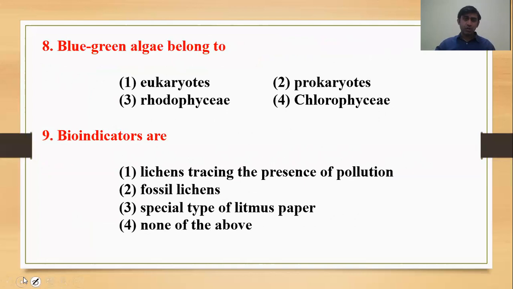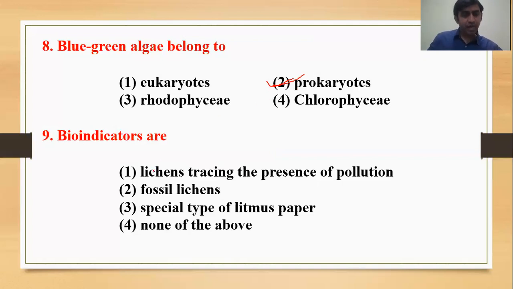Next question, question number 8: blue-green algae, BGA, belong to where? We studied in the second topic, biological classification, in kingdom Monera: blue-green algae, that is cyanobacteria. So they belong to the bacteria, meaning prokaryotes. Pro means primitive and karyote means nucleus.